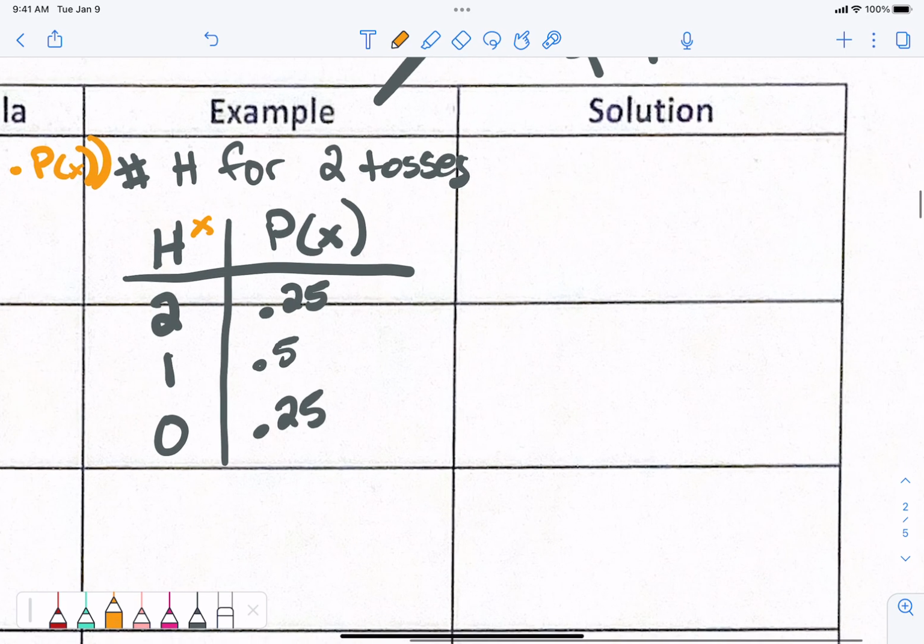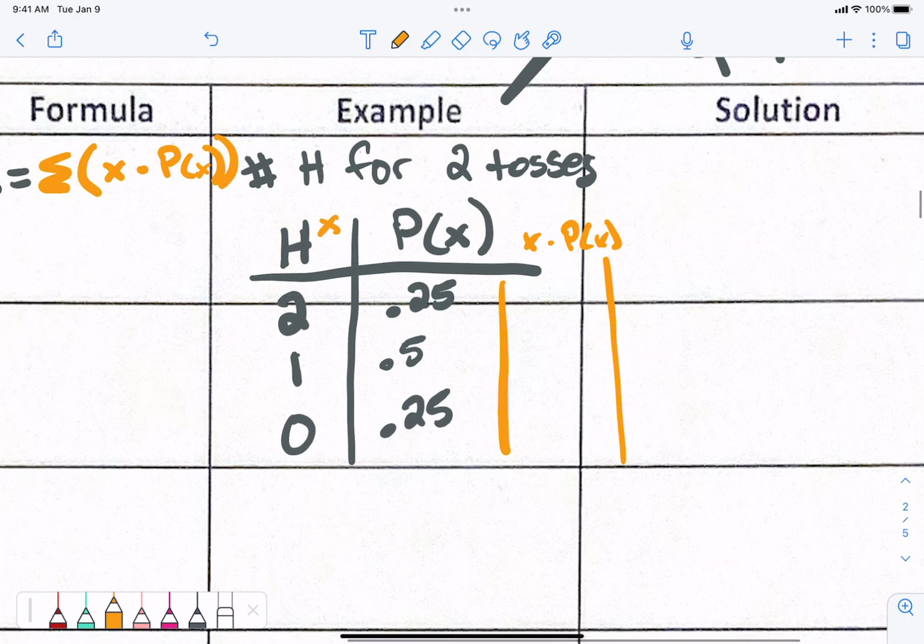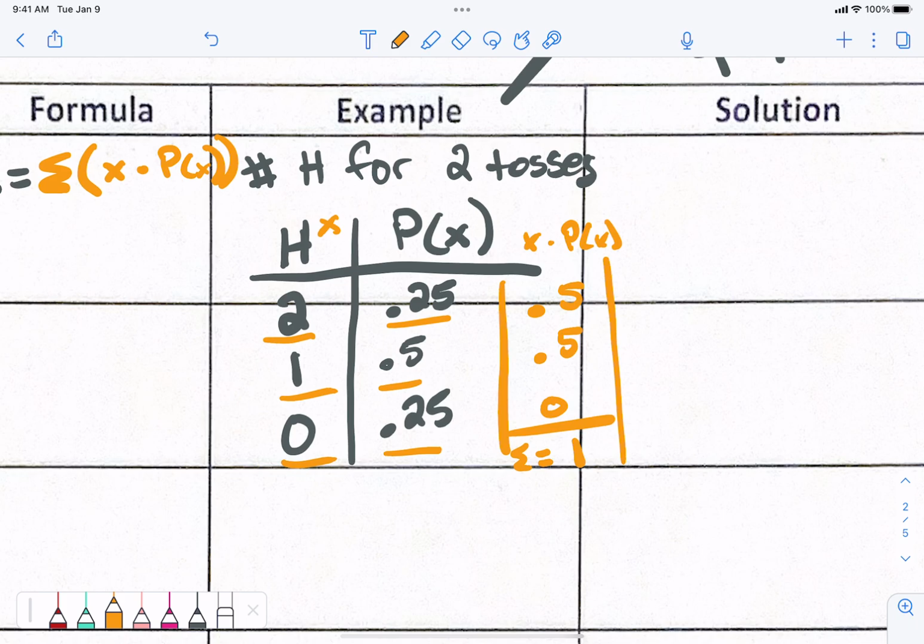Okay, so 3 times... All right, so x times p of x. I'm going to do it over here in this column. What's 2 times 0.25? 0.5. Yep. What's 1 times 0.5? 0.5. What's 0 times 0.25? 0. Okay, the sum equals 1.